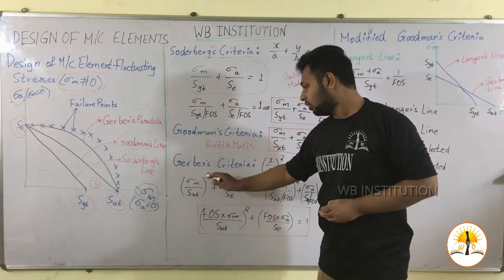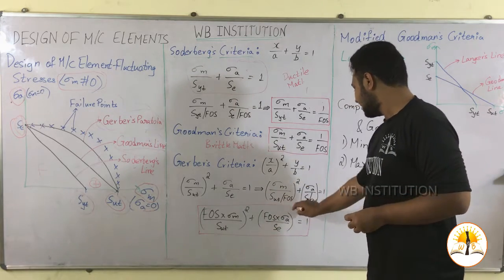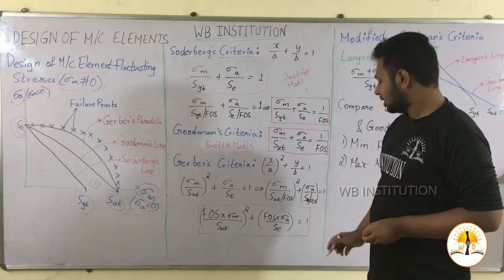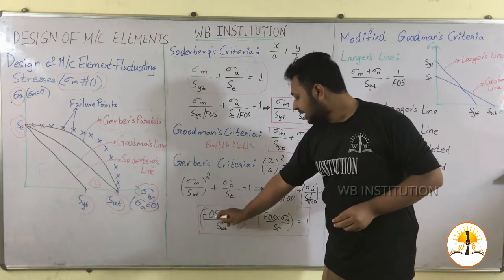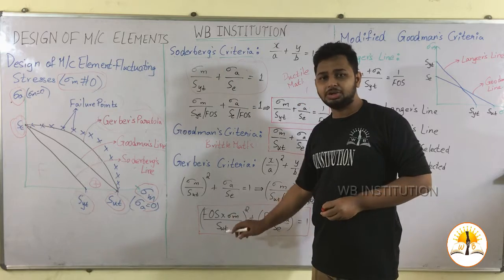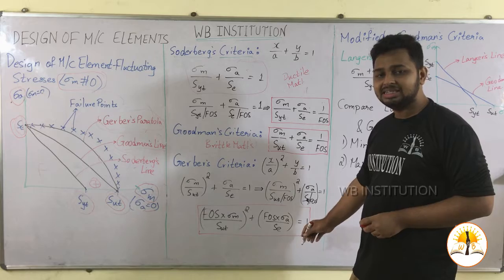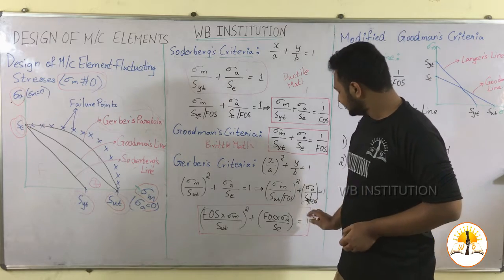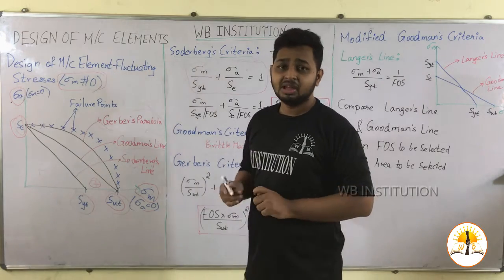Here we have to take the whole square. If we consider the factor of safety and further solve this equation, we get the final form FOS into (sigma m by SUT) whole square plus FOS into sigma a divided by SE is equal to 1. This is the generalized equation under Gerber's criteria.